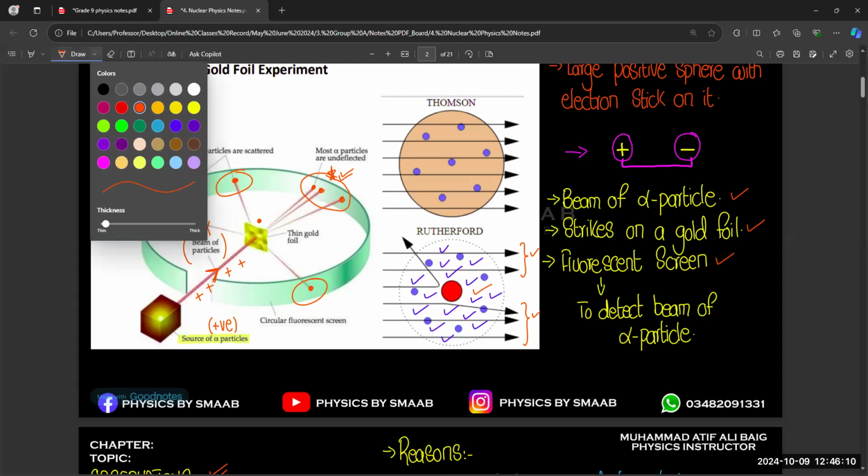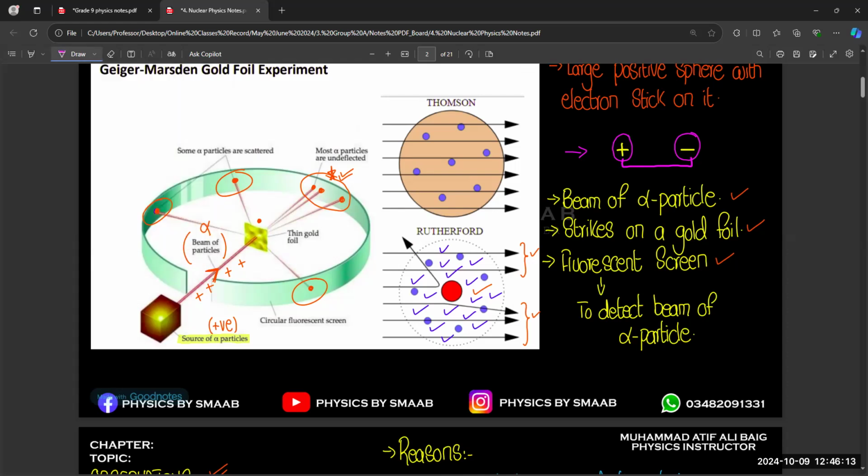And we know, just like with a magnet, same poles repel each other. So if we have positive and positive, they repel each other. That's why the positive beam of alpha particles is repelled by the positive nucleus. And that's how we get to know the nucleus is positive, because it repels the alpha beam. To repel the alpha beam, the nucleus must have positive charge.